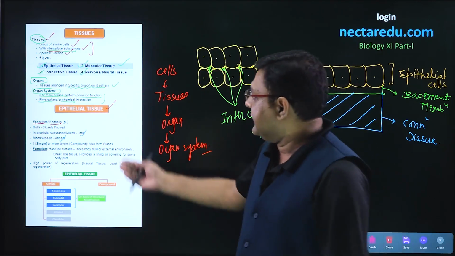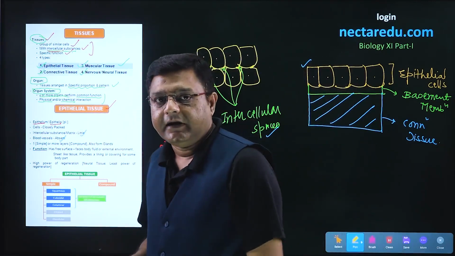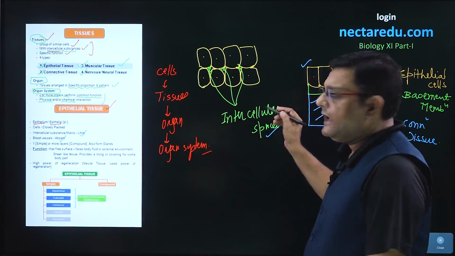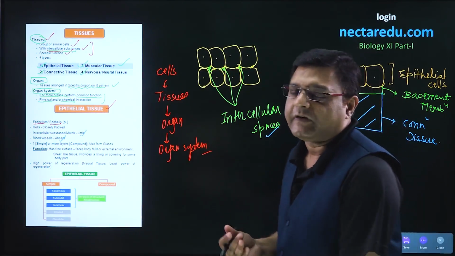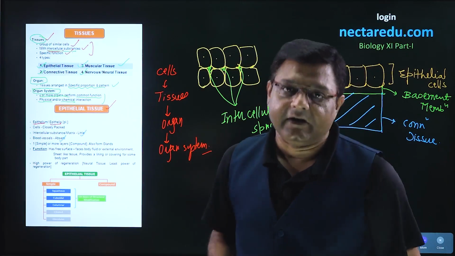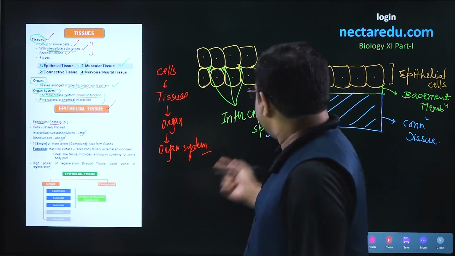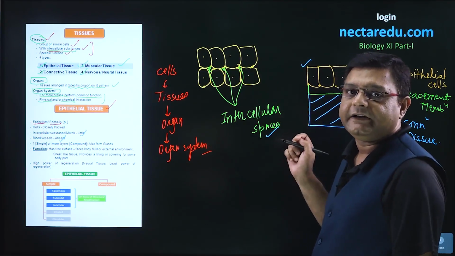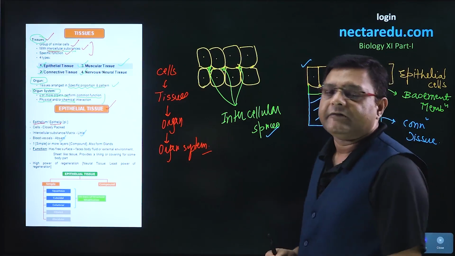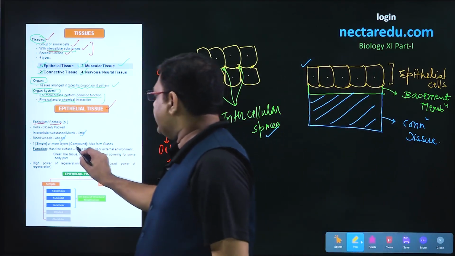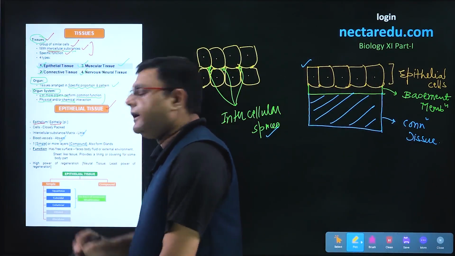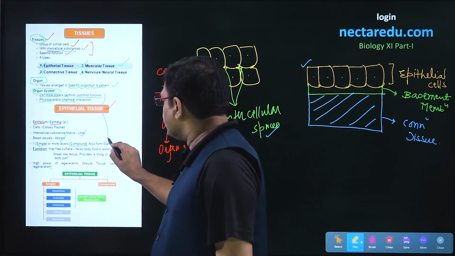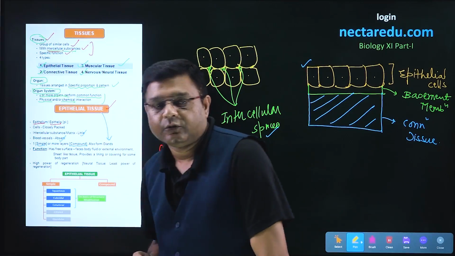Now, talking about the layers which can be present in epithelial tissue. In this diagram, we have drawn just one layer, but there are examples of epithelial tissue in which more than one layer is present. If one layer is present, we call that tissue simple epithelial tissue, and if more than one layer is present, then it is called compound epithelial tissue. Glands are also formed from the epithelial tissue.